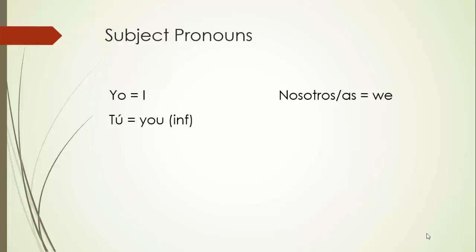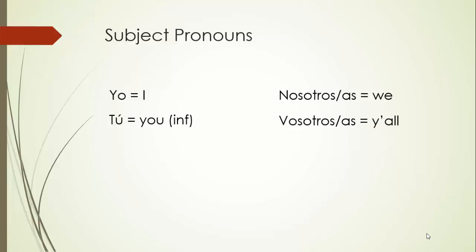Tú is the word for you, informal. And notice it has an accent over the U. That accent is really important. If you don't put the accent over the U, then tu without an accent means your, like your book, the possessive. So remember, once again, those accents are important. Tú is you, informal. Now, what's the plural of that?